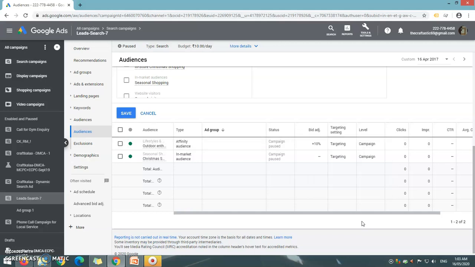Tip number 2, always analyze the campaign performance once the seasonal event is over, and use that learning while creating the campaign next year during the same time span. This learning will help you reduce wasted clicks by selecting the right set of audiences from the beginning of the campaign itself, and you will be able to save money on a lot of unwanted clicks.